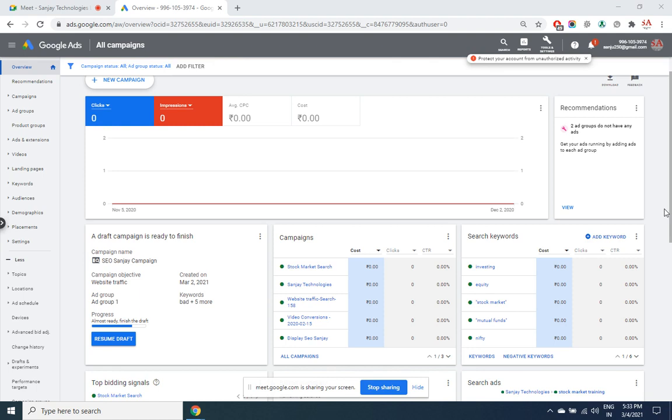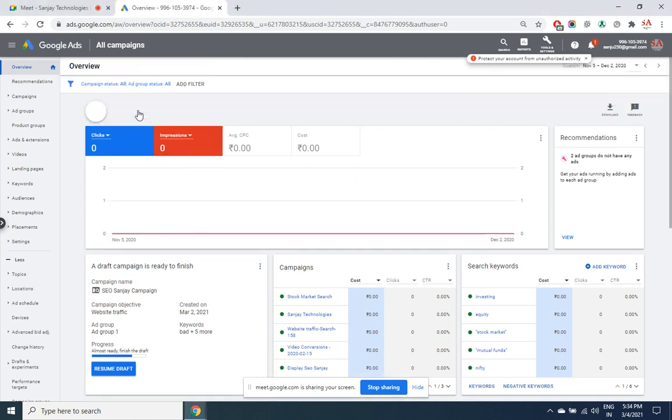Whenever you want to resume from wherever you have stopped in a campaign, because creation of a campaign is a 4-step, 5-step process, but maybe you have stopped at the 3rd screen or the 4th screen and you wish to continue from there, then always click on new campaign. Inside that you will find an option, resume campaign draft. That is nothing but the previous campaign. It will lead you to the screen where you left. Let's click on it.